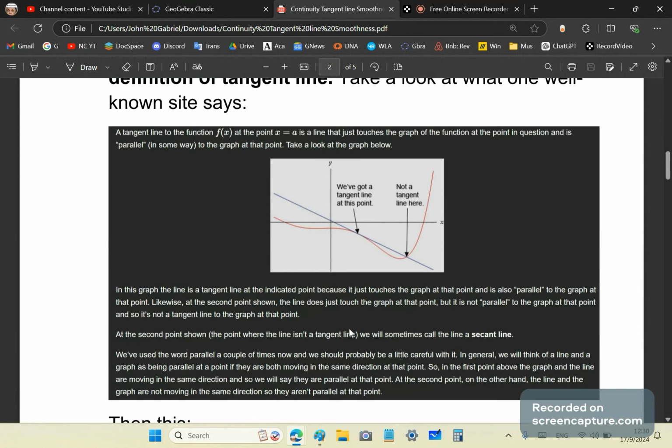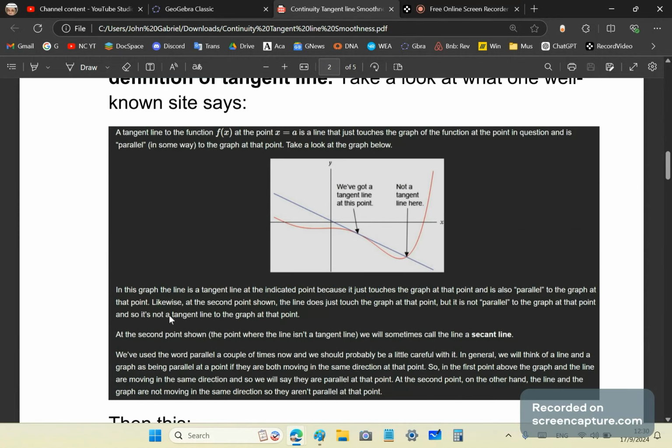So on Paul's online notes, he says, a tangent line to the function f of x at the point x is equal to a is a line that just touches the graph of the function at the point in question and is parallel, and in parentheses, note what he says, in some way. It's either parallel or it isn't parallel, okay? And it says, take a look at the graph below. So it says you've got a tangent line at this point, but not over here.